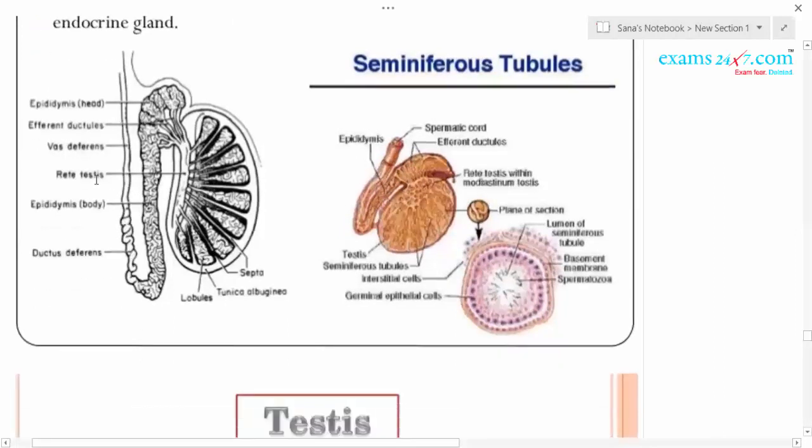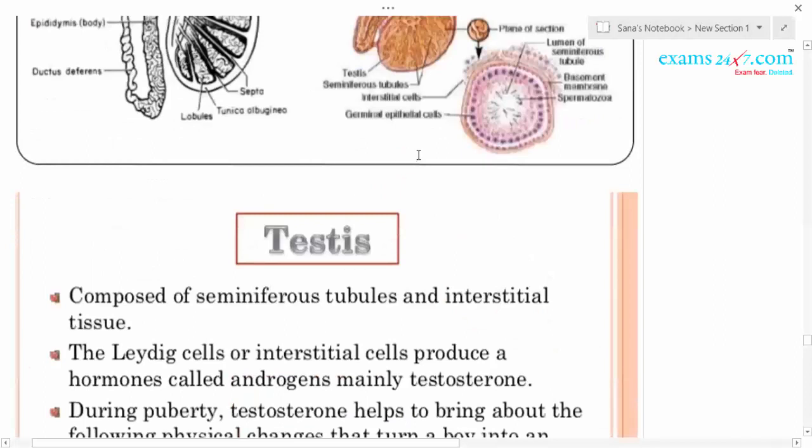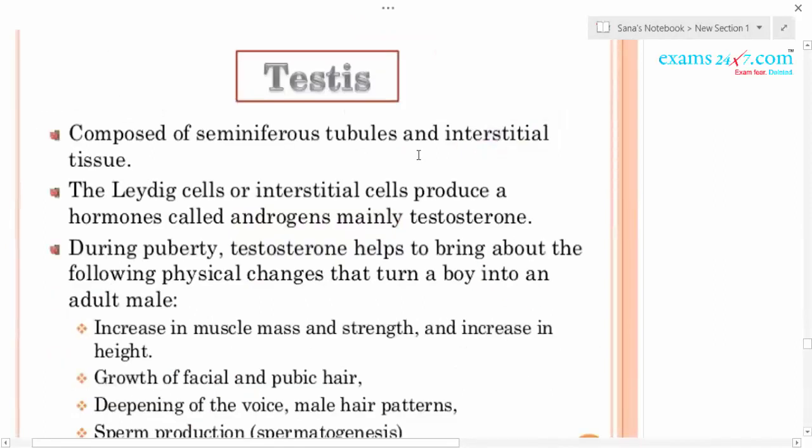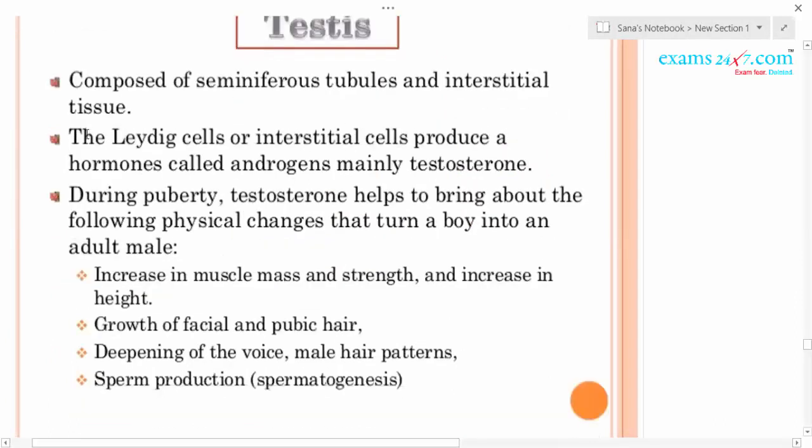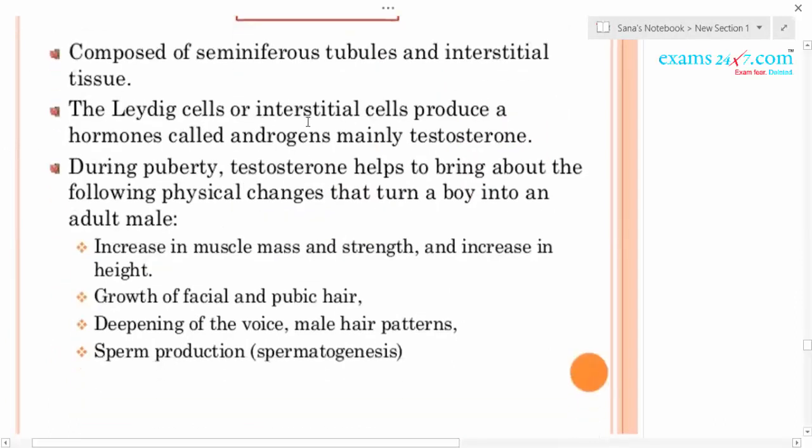In between the seminiferous tubules there are interstitial tissues. The interstitial space has cells called interstitial cells, also called Leydig cells, which produce the androgen, that is, testosterone.